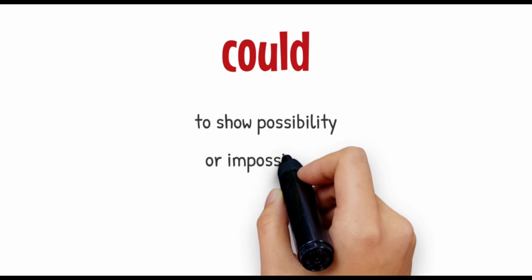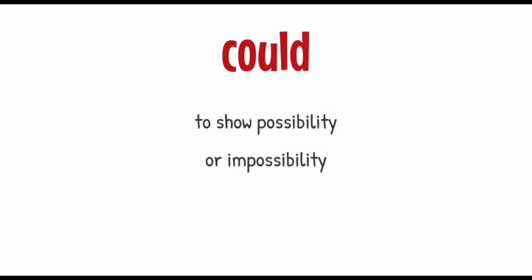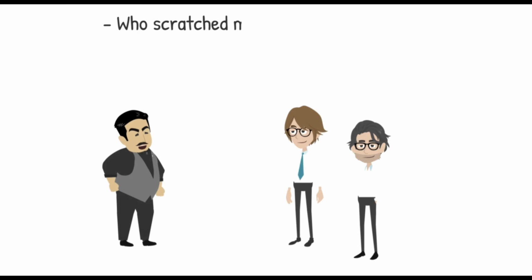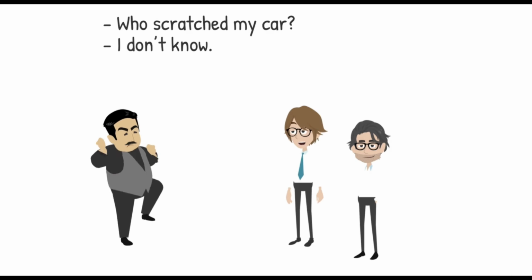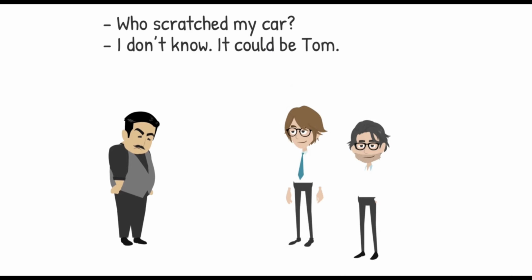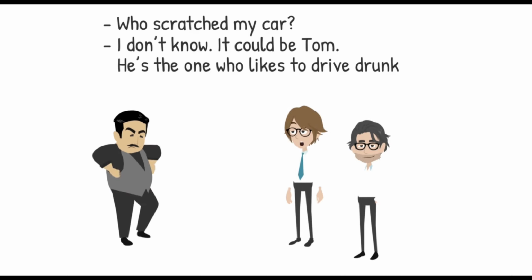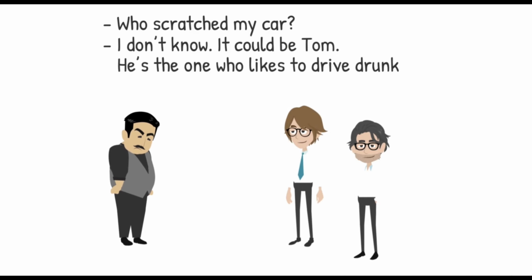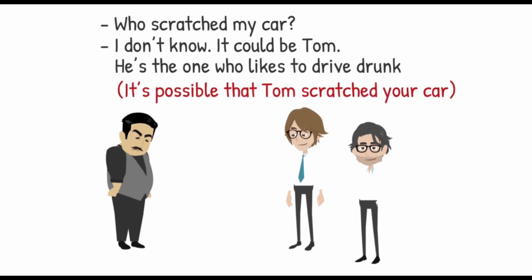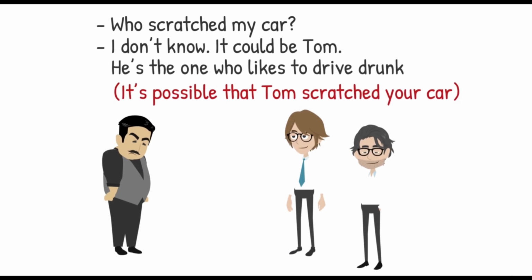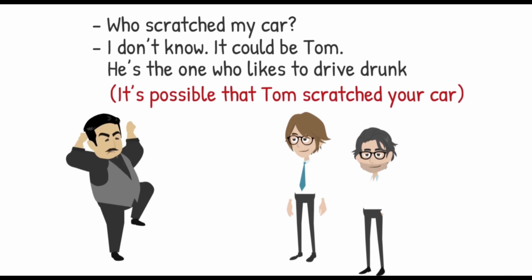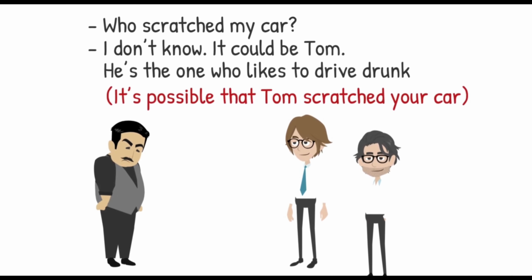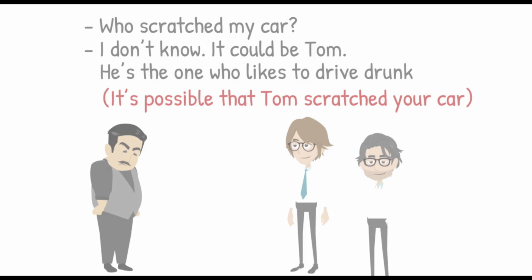We also use could to express possibility or, in negative context, impossibility. For example, who scratched my car? I don't know. It could be Tom. He's the one who likes to drive drunk. Meaning, it's possible that Tom scratched your car because he likes to drive when he's drunk.